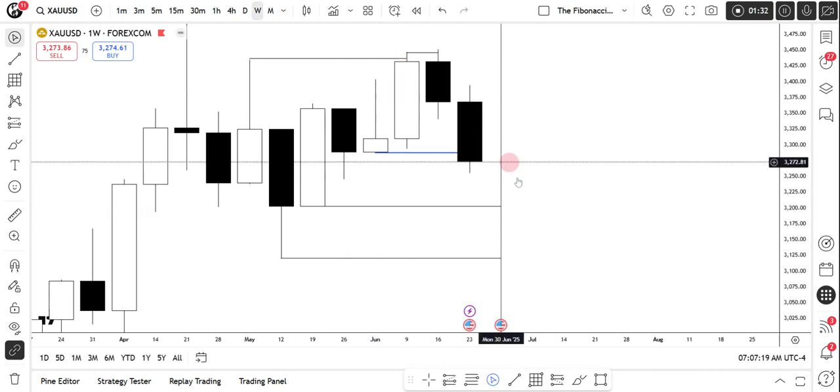So this is a weekly anticipation of how I am expecting this week to go. First target should be 3202, and the next target should be 3122, and this is the anticipation for me this week. So let's move to the daily time frame.